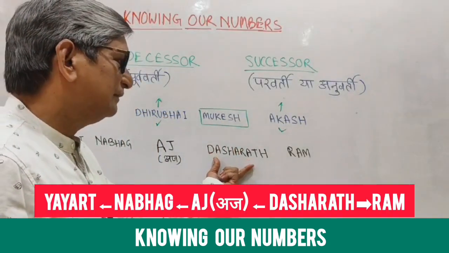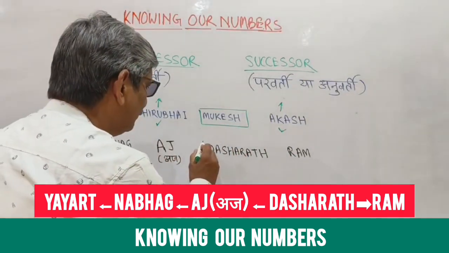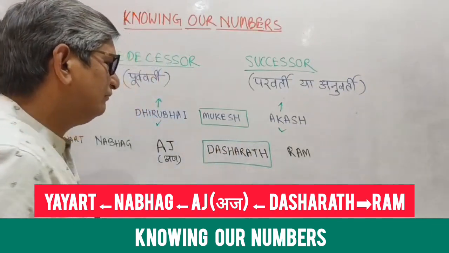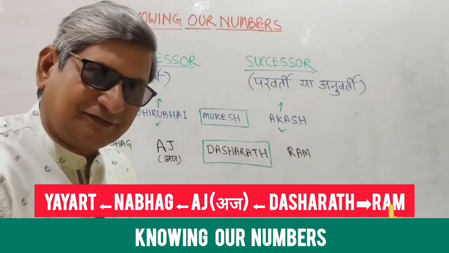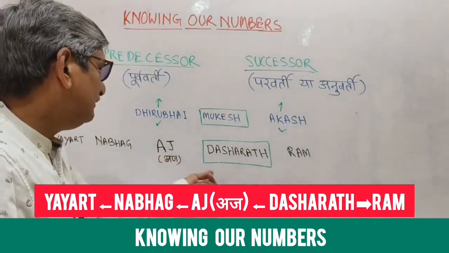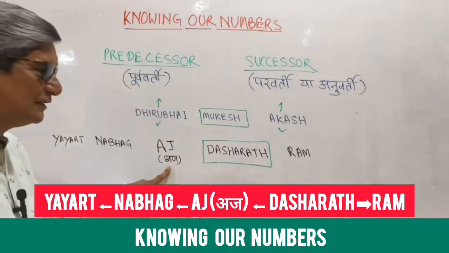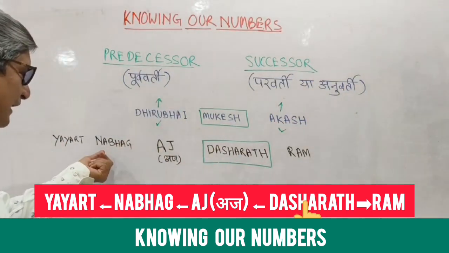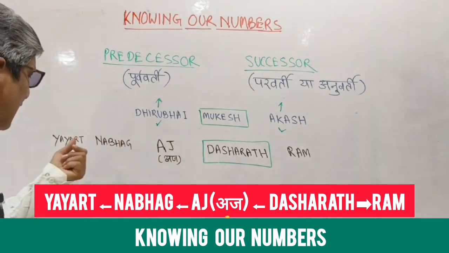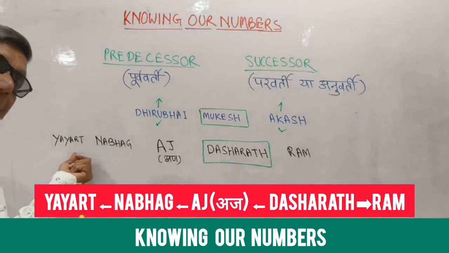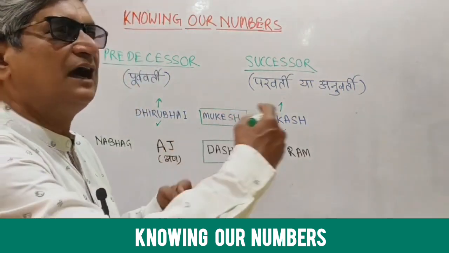We'll take one more example. We have Dasharatha, Rama, Aj. Now you have to tell who is the successor of Dasharatha. So Ram is the successor of Dasharatha and Aj is the predecessor. Now, if you talk about Aj, Dasharatha is the successor and Nabhag is the predecessor. If you talk about Nabhag, Aj is the successor and Yajard is the predecessor. You have understood? Predecessor means before, successor means after.